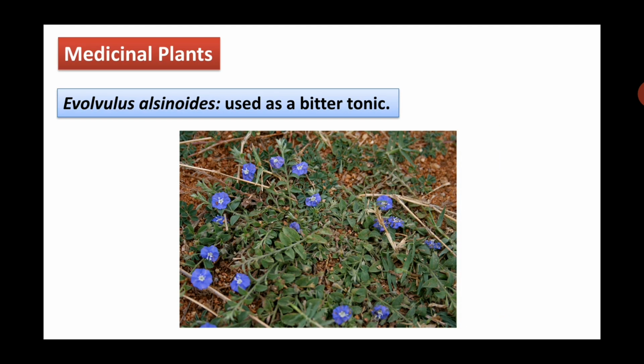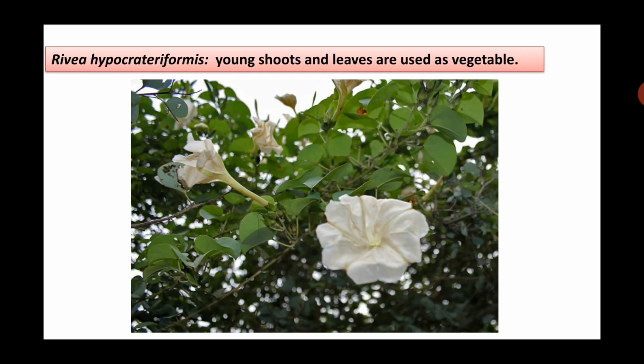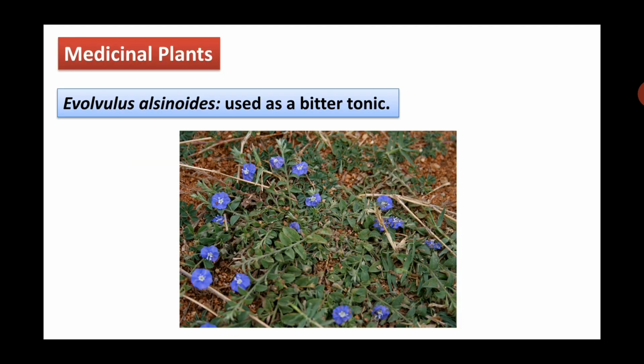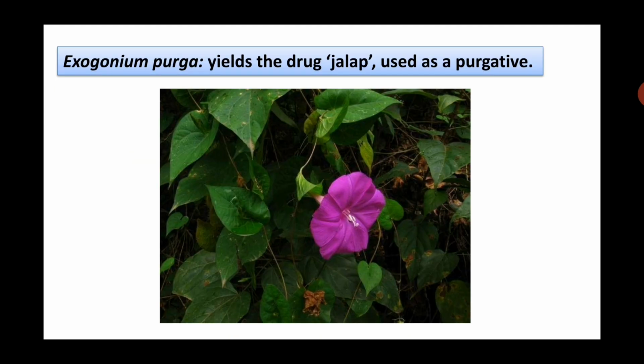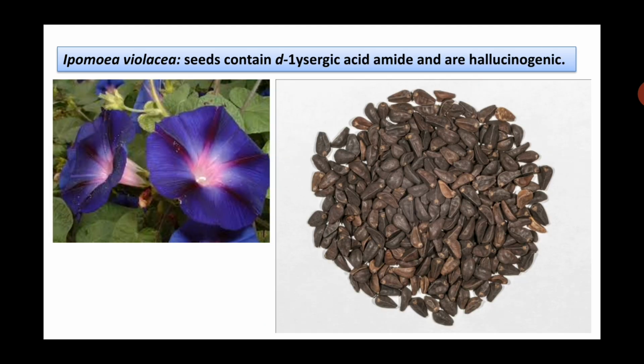Then medicinal plants. First one, Evolvulus alsinoides. It is used as a bitter tonic. It is a creeper, having creeper type of habit. Exogonium purga, which yields a drug jalap, that is used as a purgative. Purgative means strong laxative. Ipomoea violacea, seeds contain lysergic acid amide and they are hallucinogenic. So seeds are having hallucinogenic effect.